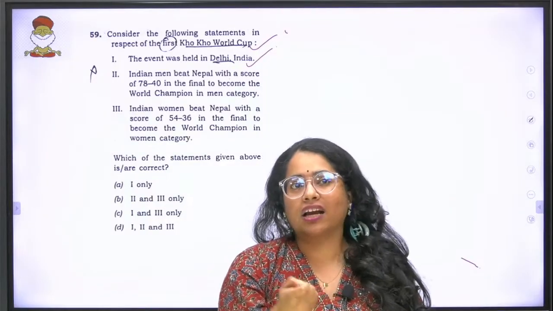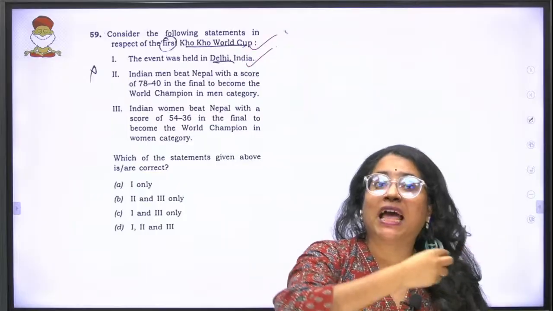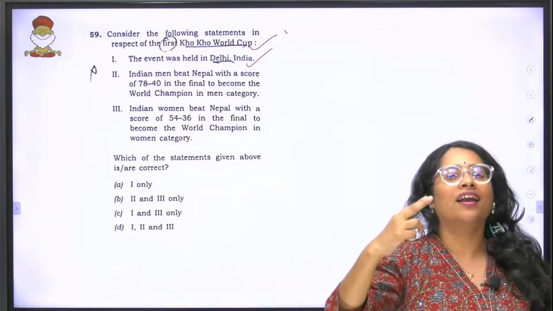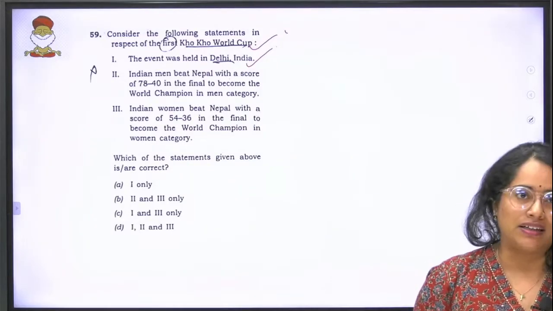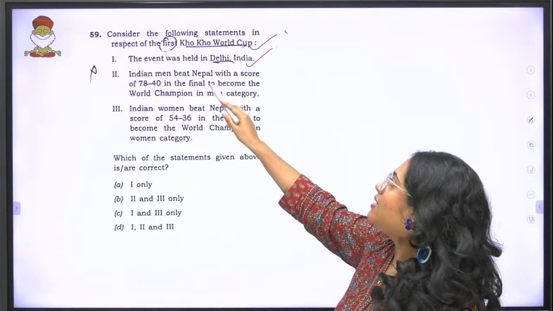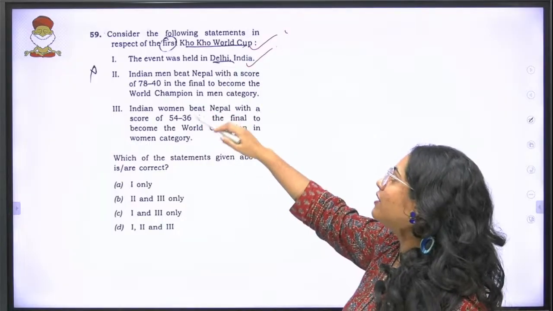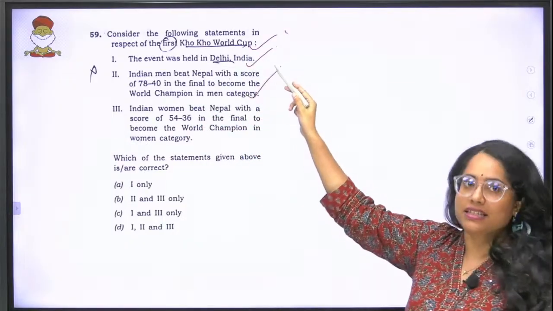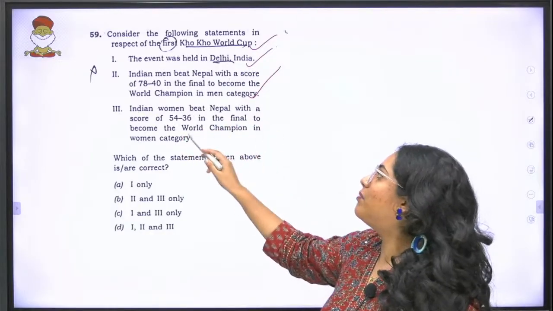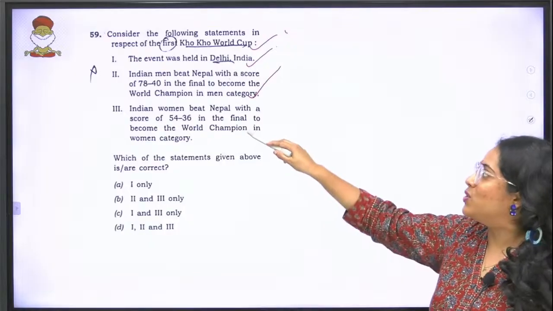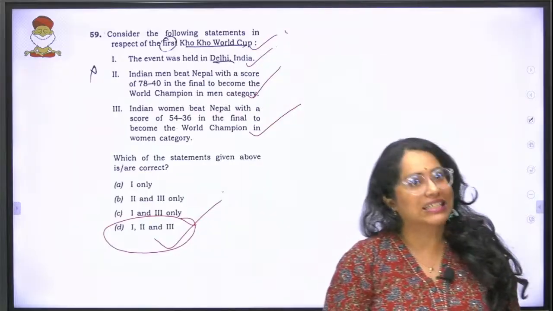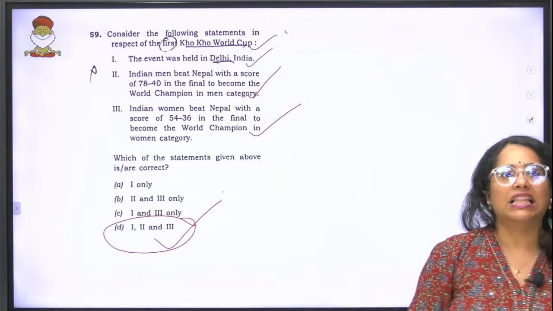The reason being that both your men's team and the women's team won in the finals and have been champions in their respective categories, which means that the second statement, which reads Indian men beat Nepal with a score of 78-40 in the final to become the world champion in the men category, is correct. Indian women beat Nepal with a score of 54-36 in the final to become the world champion in the women category, that is also correct. That makes this question, all of them, correct. So I hope that is also clear for you.